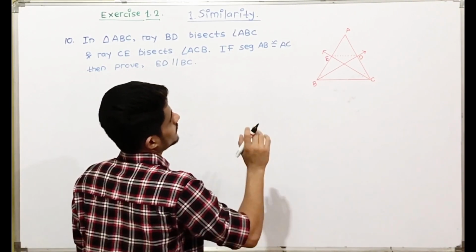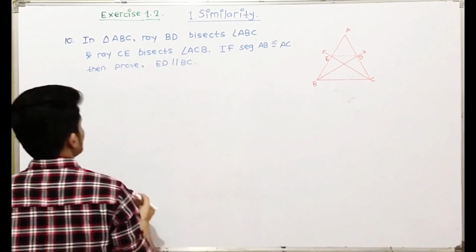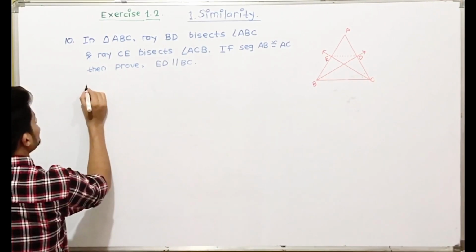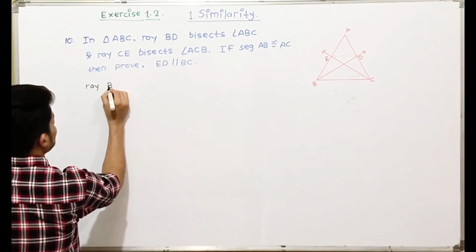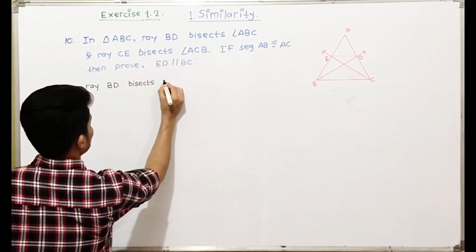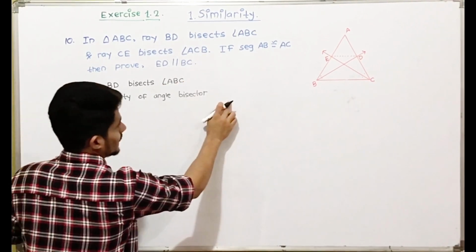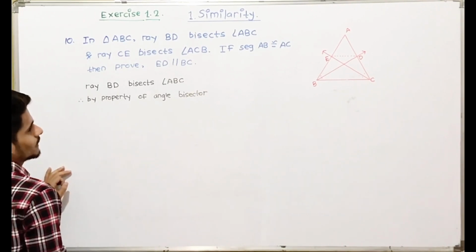So firstly, it is given that ray BD bisects angle ABC. So by the property of angle bisector, the ratios will be equal.